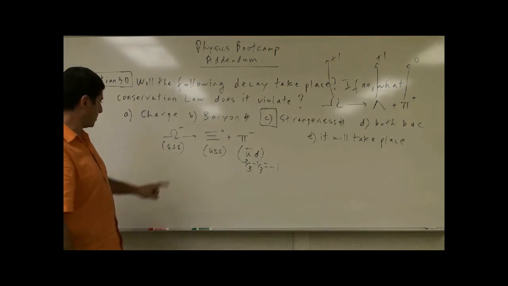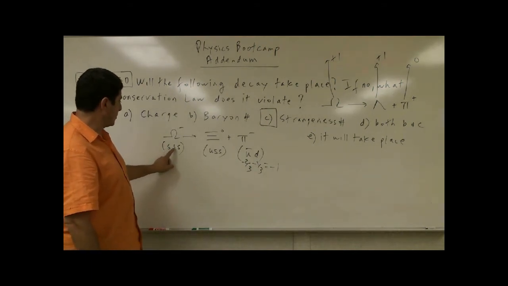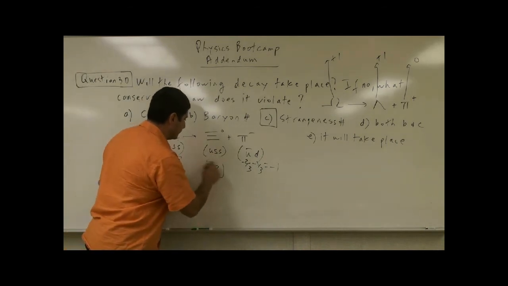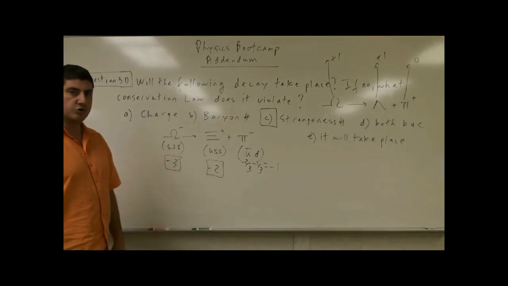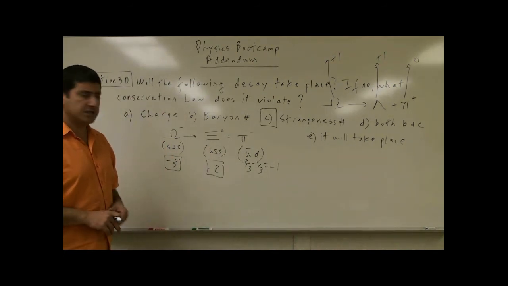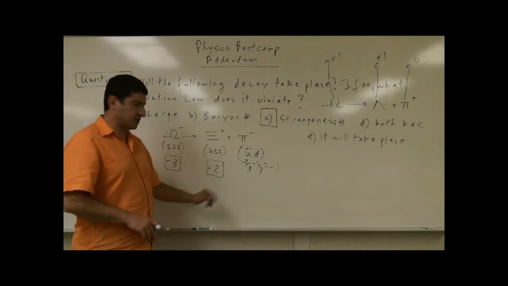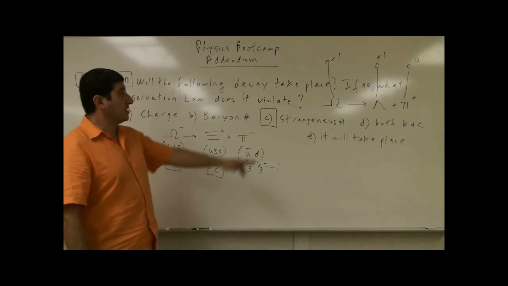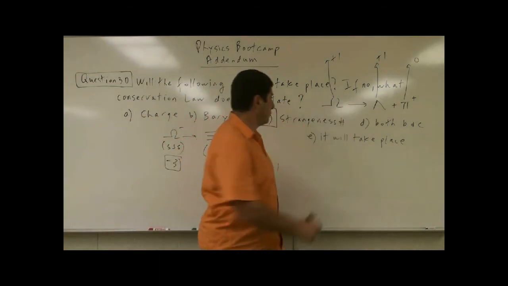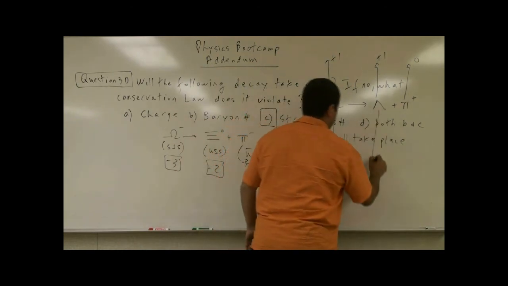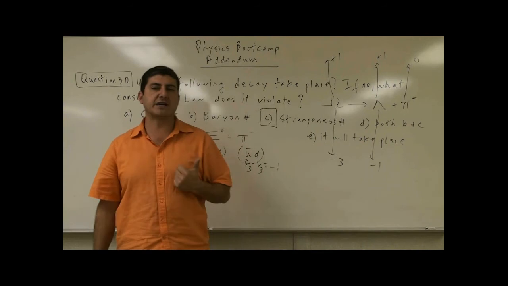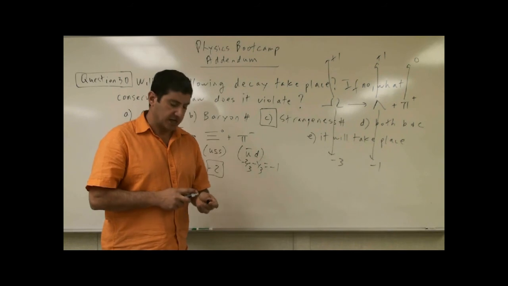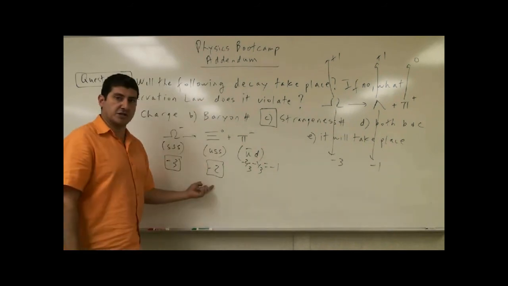How about strangeness? Negative 1, negative 1, negative 1, negative 3, and this is strangeness negative 1, negative 1, negative 2. Now, you're going to argue, well, even this decay is not conserving strangeness property. It seems to be reducing by 1, right? Instead of minus 3, it's minus 2. In the earlier decay mode, it was minus 3, and this was minus 1. It was being reduced by 2, right? We said that that one is not allowed because strangeness property is not being conserved. Well, it's not conserved here either.